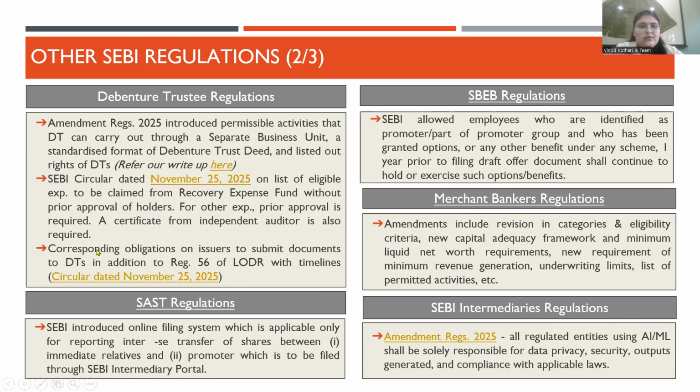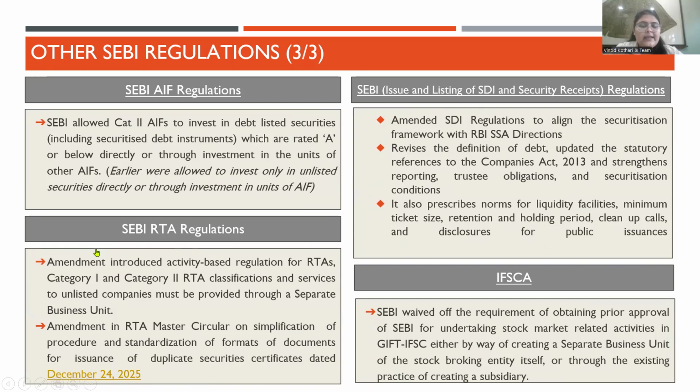So after this, we'll move on to AIF regulations. Earlier, the Category 2 AIFs were allowed to invest only in unlisted securities, but now they have been allowed to invest in listed debt securities as well. Moving on to the next one, RTA regulations. On similar lines of debenture trustee and merchant banker, activity-based regulation is provided for RTA as well, where any services provided by the RTA to unlisted companies are to be provided through a separate business unit only.